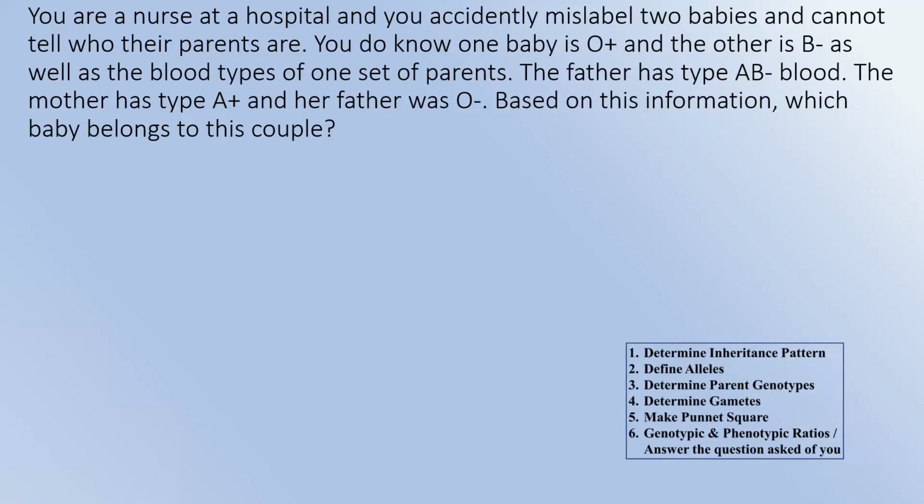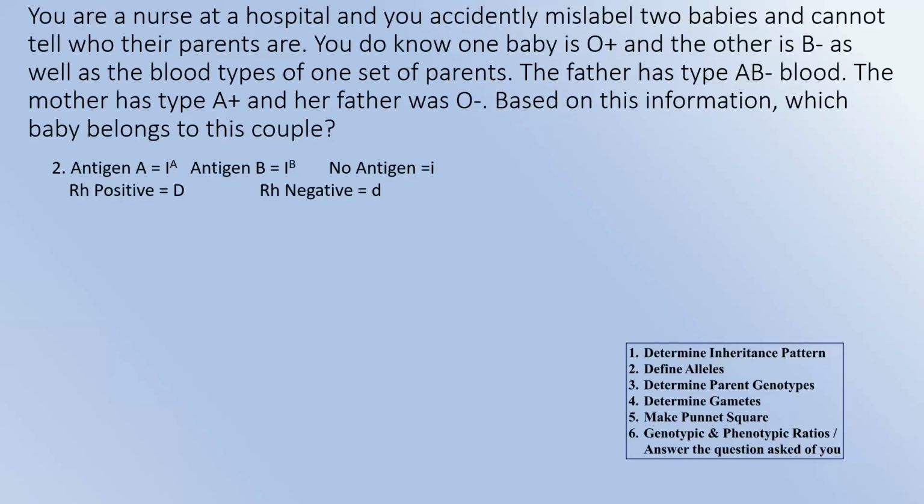So we're going to determine the inheritance pattern. And we know here that blood type is multiple alleles and codominance. And then the Rh factor is just normal Mendelian dominance, and we're dealing with two traits here. So I'm going to invite you to pause the video. Actually, do it, and try to set up your alleles, and then we'll come back in a few seconds. 3, 2, and 1.